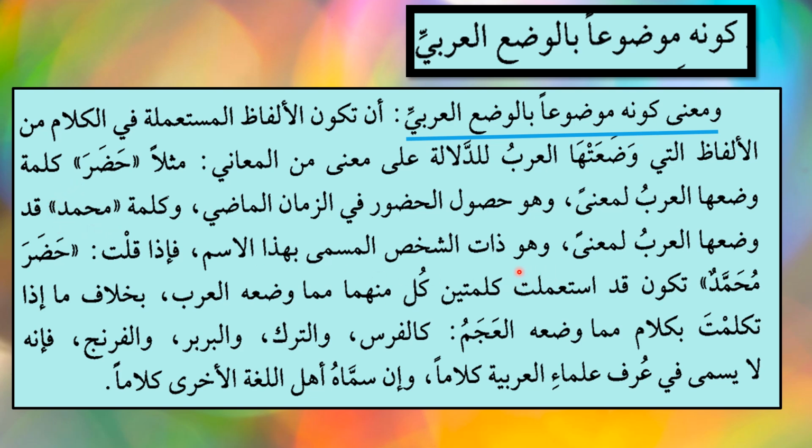And what is it? وهو ذات الشخص المسمى بهذا الاسم. This is the meaning of the name Muhammad, and this is the proper name decided by the Arabs, that this name should be for the person to be called.